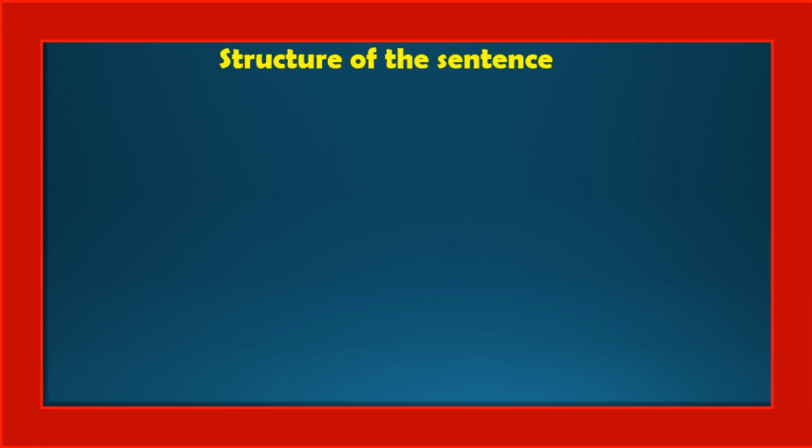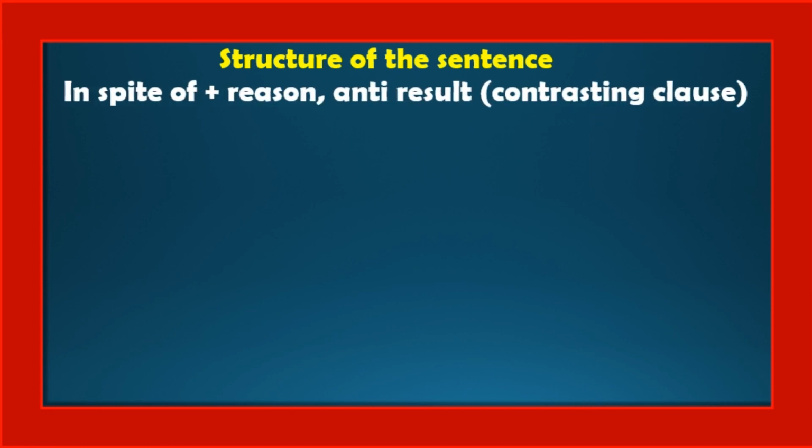Okay, next, the structure of the sentence. Actually, there are three important structures. This is the general structure. Already we have discussed this. In spite of plus a reason, comma, anti-result or contrasting clause.